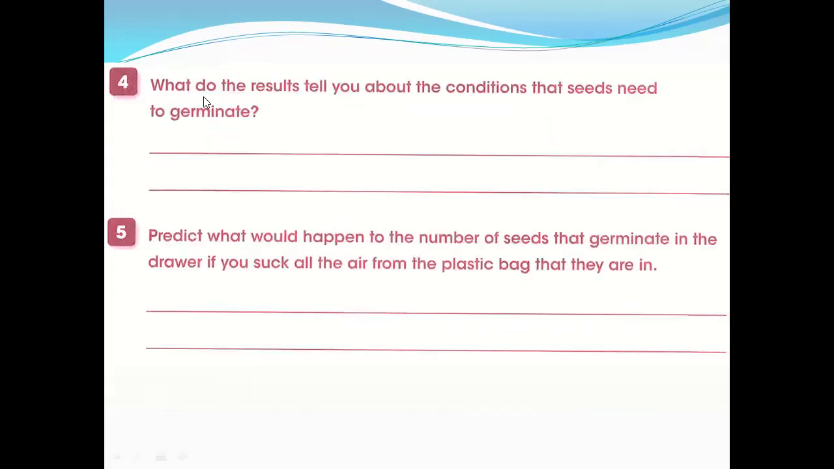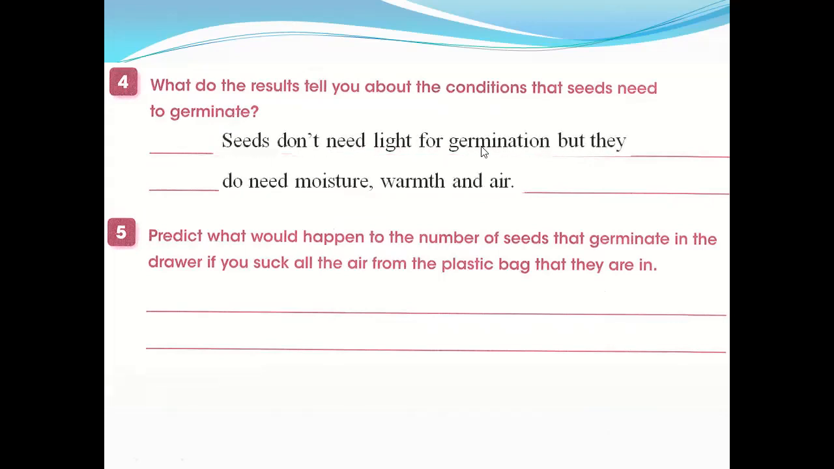Question number 4. What do the results tell you about the conditions that seeds need to germinate? Easy. Seeds don't need light for germination. In lesson 1.3 we observed that seeds need no light for germination. But they need moisture, water, a warm place, and air for germination.